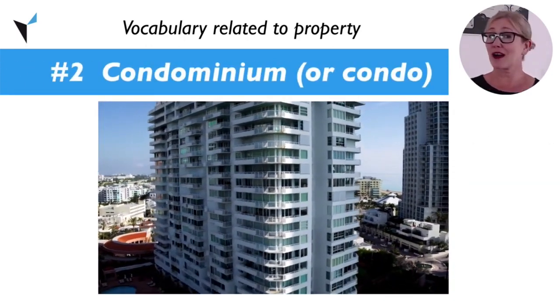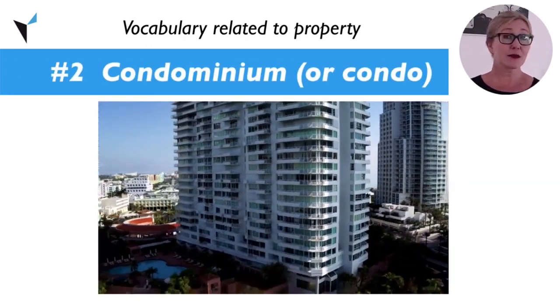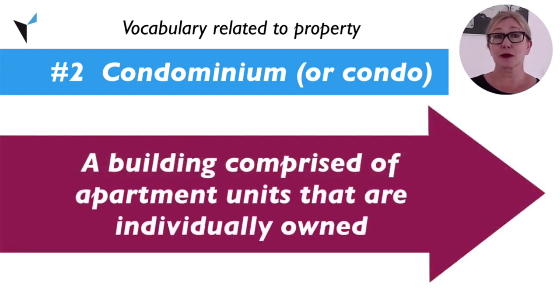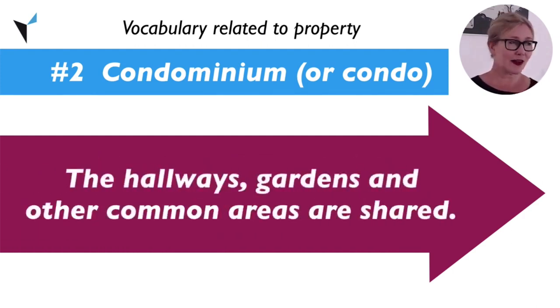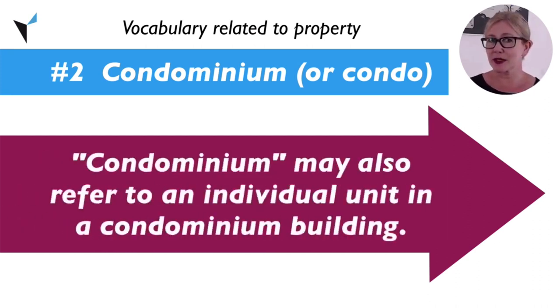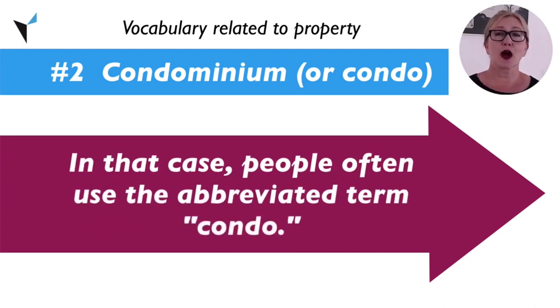Condominium or condo. A condominium is a building comprised of apartment units that are individually owned. However, the hallways, the gardens, and other common areas are shared. The word condominium can also be used to refer to an individual unit in a condominium building. In that case, you'll often hear people use the abbreviated term condo.